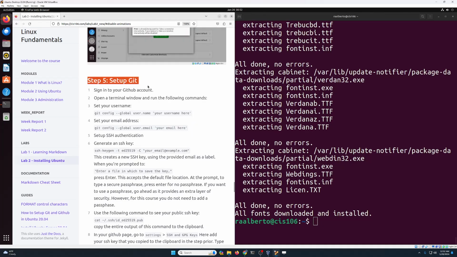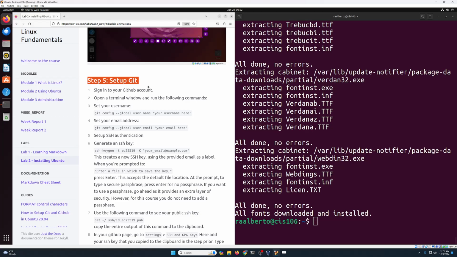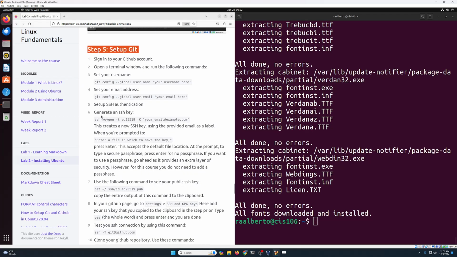Now, step 5, we're almost done. We're going to set up Git in our virtual machine, because from this point on, we're not using Windows, we're not using Mac, everything is done inside Linux, and we're going to send all of our stuff to GitHub using the command line. No more using the graphical interface. That is history. That stayed in the past. We're not doing that anymore, right? So follow these steps as they are laid out over here.